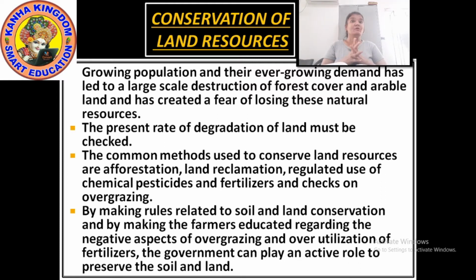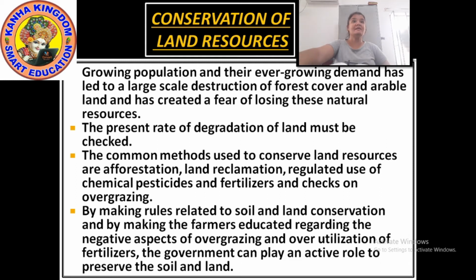Okay. Now the common methods used to conserve the land resources. How could we conserve our land resources? By afforestation. Afforestation means no cutting down of trees, grow more trees. Then land reclamation. Reclamation means the process of claiming something back, asserting a right.